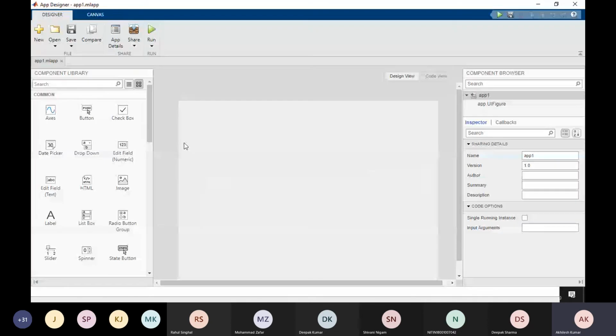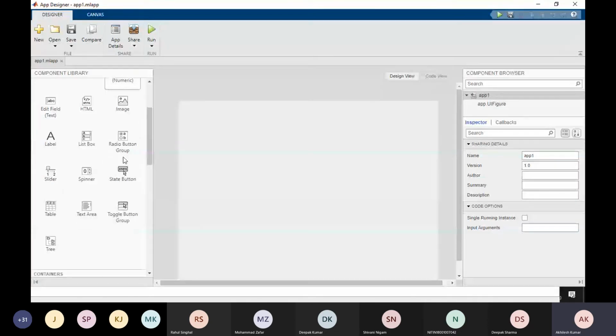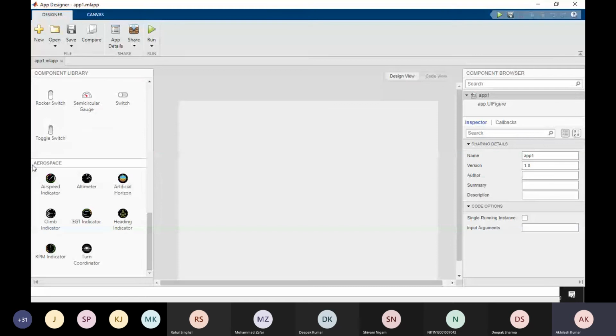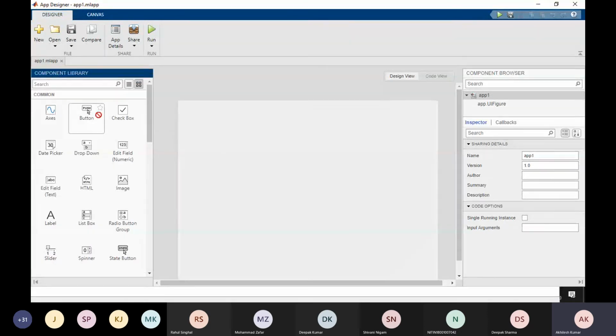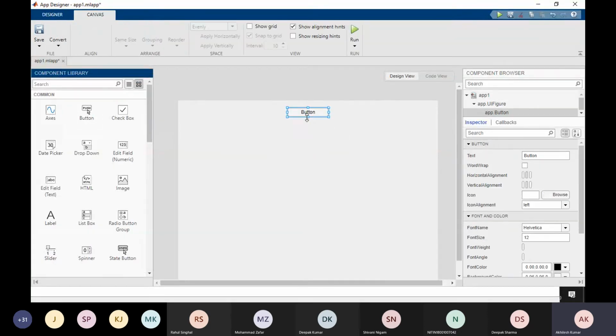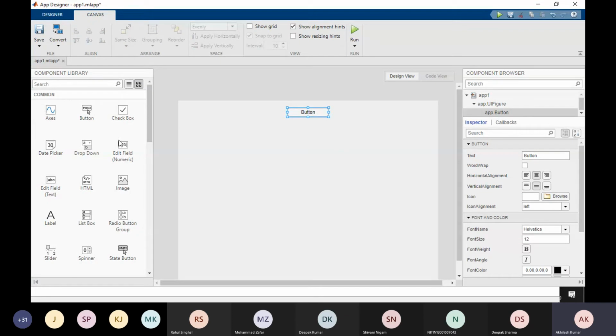Okay. First of all, I want to plot this also. So you see that lots of libraries are available. If you're working on aerospace, if you have the Aerospace Toolbox, you will get these blocks also. In our case, we are simply going to use a push button. When I click on this button, that code will be executed.